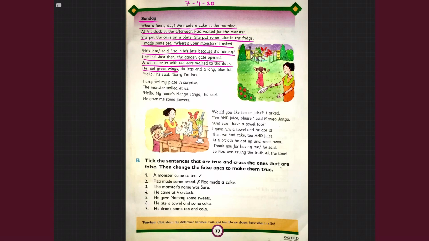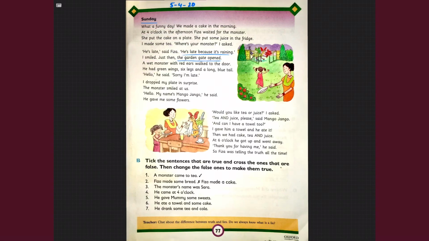And she's now happy. So students, in the story we learned that Fizza never tells a lie and that the monster really came. And also we learned that the monster had good manners. Did you notice that? He says sorry, he says thank you, he gives flowers to Fizza's mommy. He has good manners. So students, did you enjoy the story?